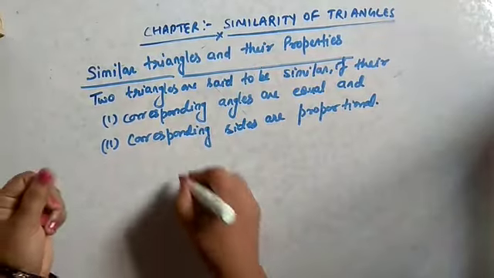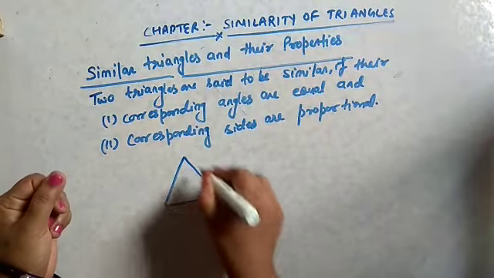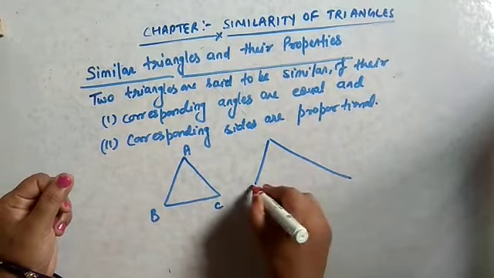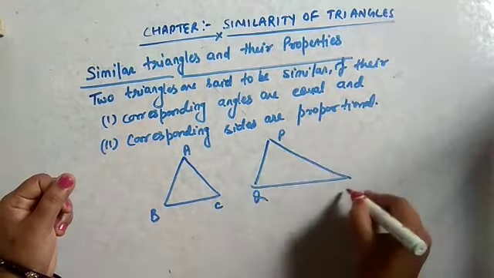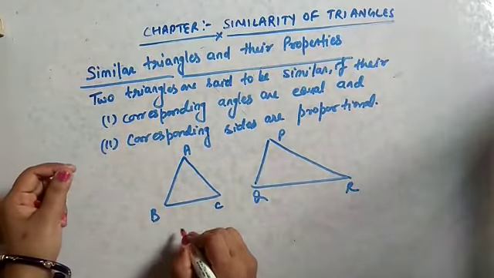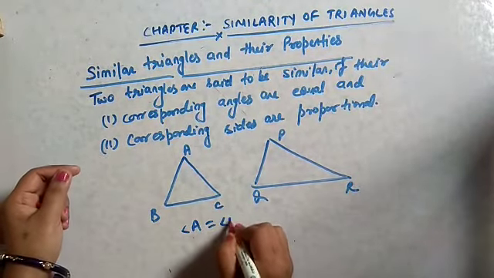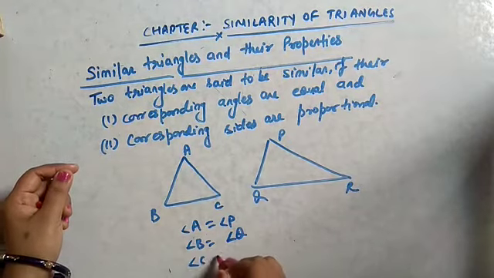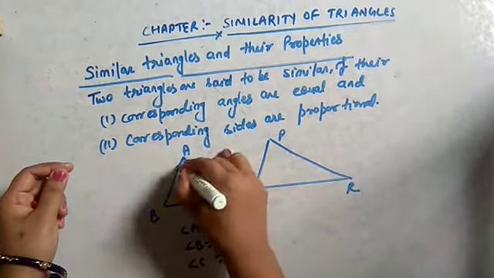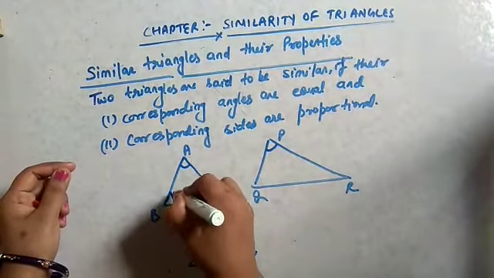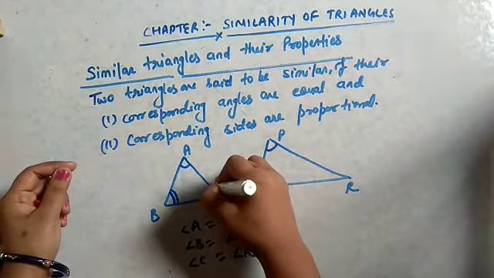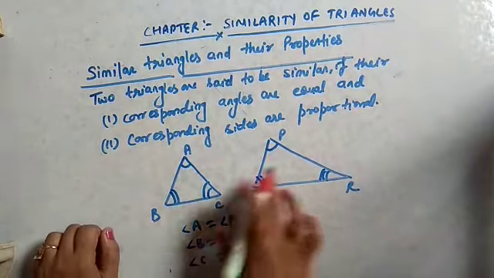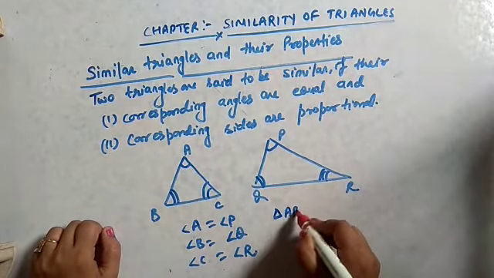Okay, see, if we have two triangles, suppose ABC and PQR. So if it is given that angle A is equal to angle P, angle B is equal to angle Q, and angle C is equal to angle R, then we can say that both the triangles are similar.